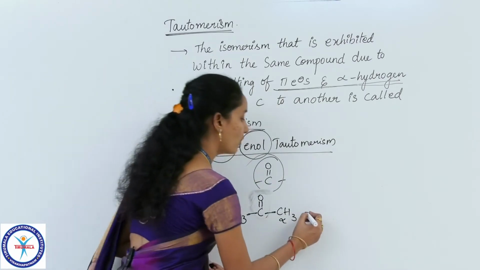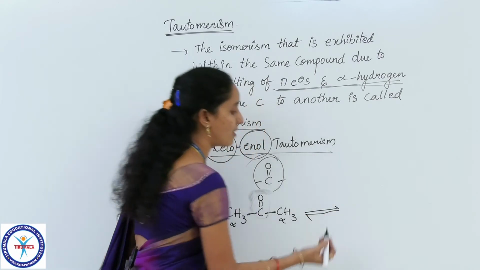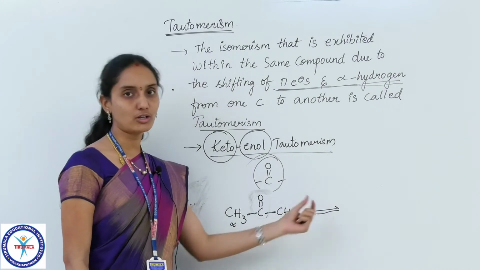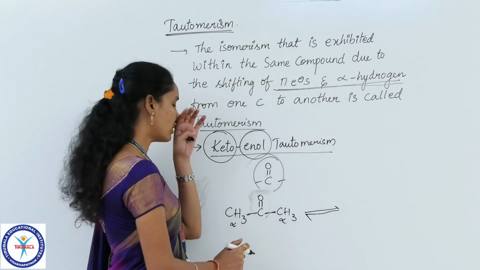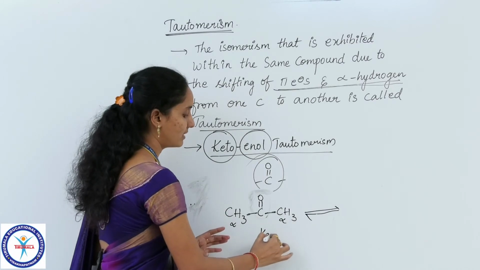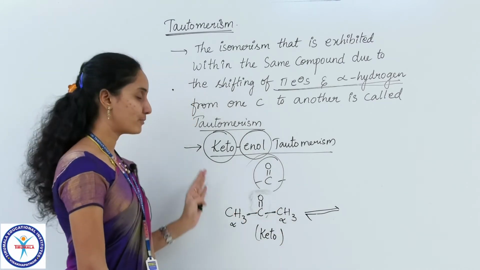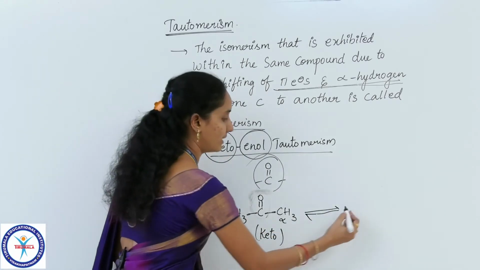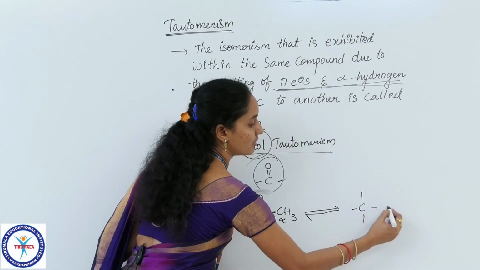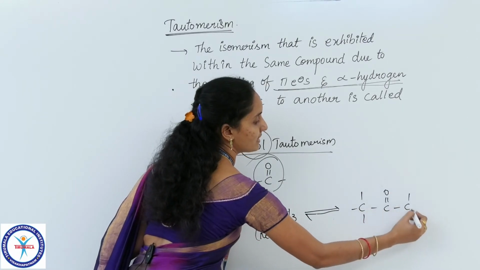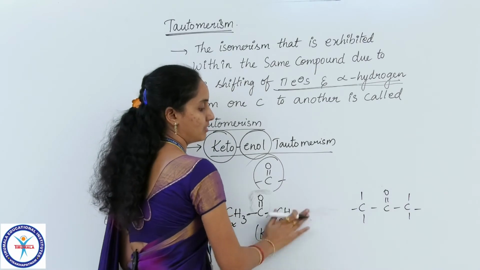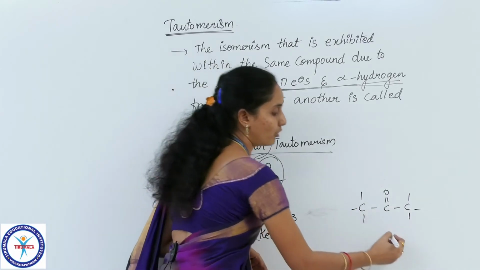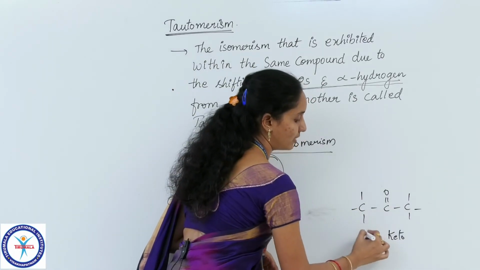Let us see what the other tautomeric form of this compound is. As both structures exist in equilibrium, we mention a double headed arrow in tautomerism. So now I am going to convert this keto form, this is the keto form of the compound, into the enol form. Let me write this: this is CH3, C double bond O, and this is CH3. I have written this structure in an elaborate way. So now this keto form is being converted into enol form.